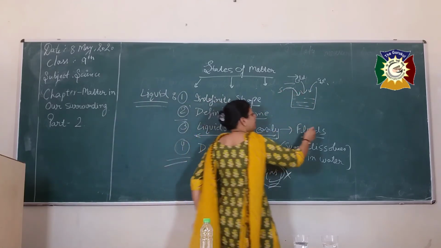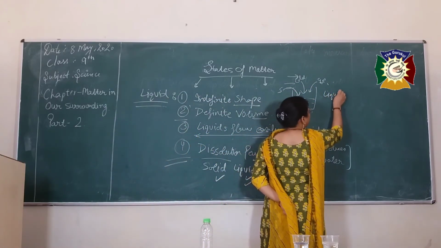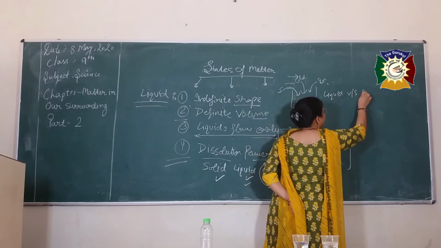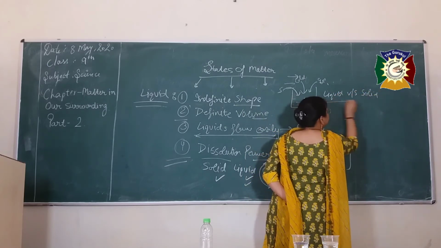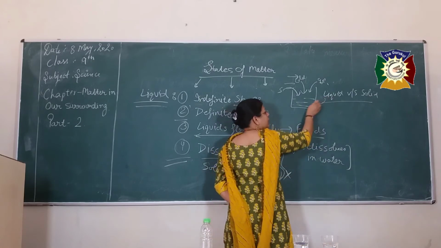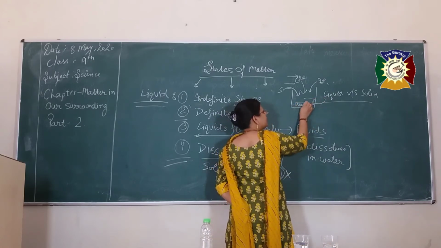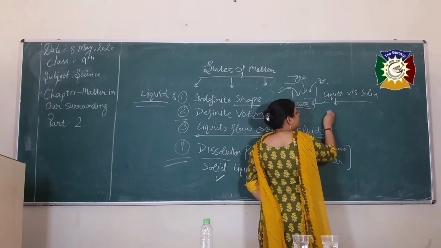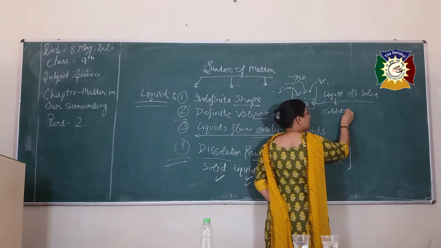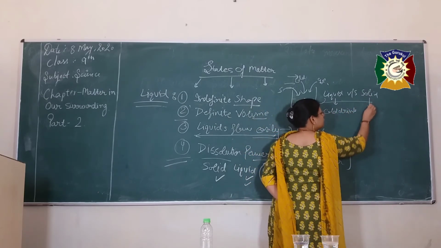So we can compare the liquid versus the solid. Which one is easily dissolved in water?